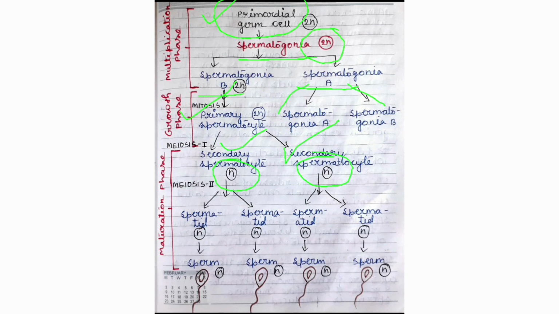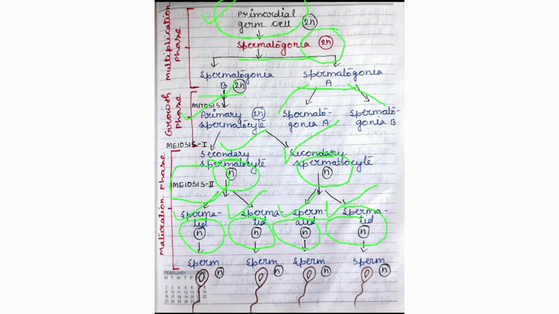Then both secondary spermatocytes enter meiosis 2 and produce two spermatids each. Four spermatids are produced from two secondary spermatocytes. They are haploid in number, because meiosis is the reductional division, so there will be half the number of chromosomes, and so the four spermatids are haploid.